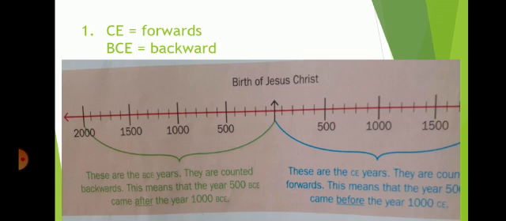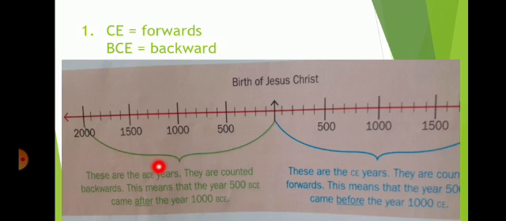If something happened in 1000 BCE and this is 2016, it means it happened 3016 years ago. So remember that when we talk of CE, we count forwards, and when we talk of BCE, we count backwards.